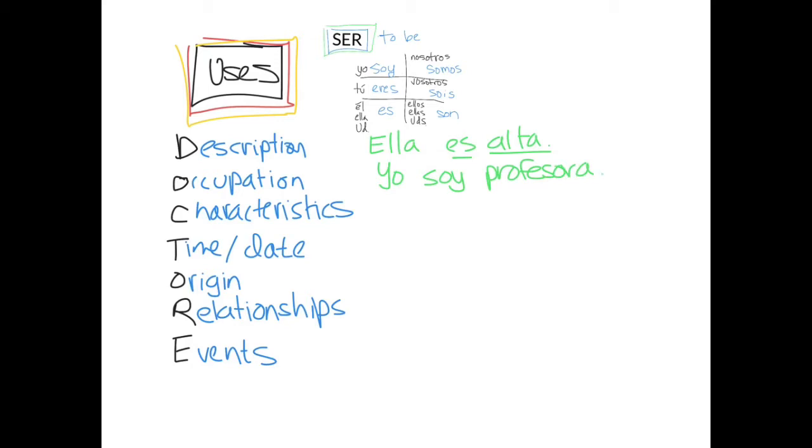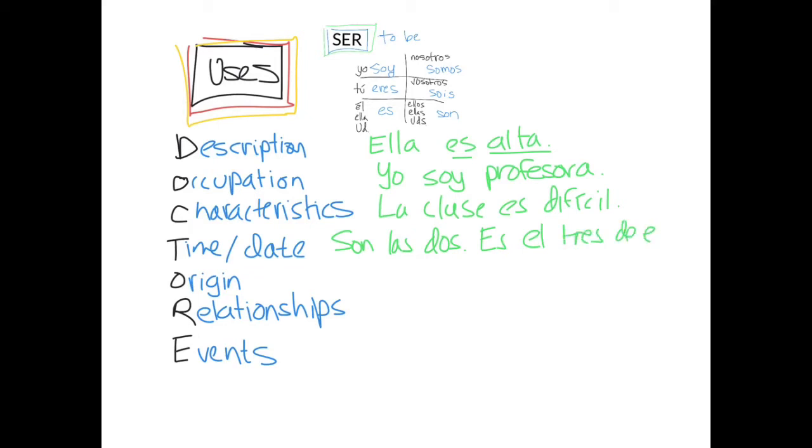Characteristics. La clase es difícil. The class is difficult. You'd have to actually try the class to know that. To state the time, son las dos, it's 2 o'clock. Or, es el 3 de enero, is the 3rd of January. So stating the time or date requires ser.